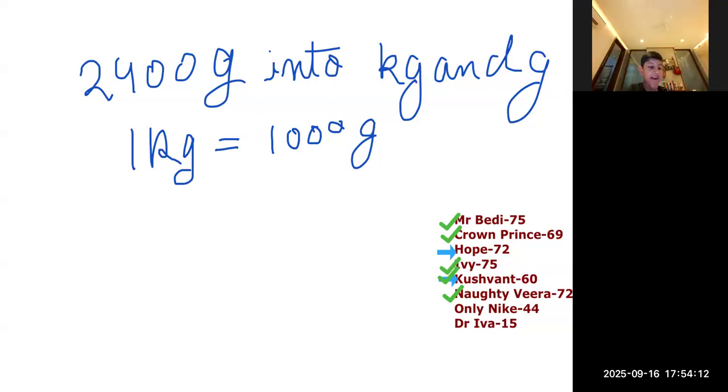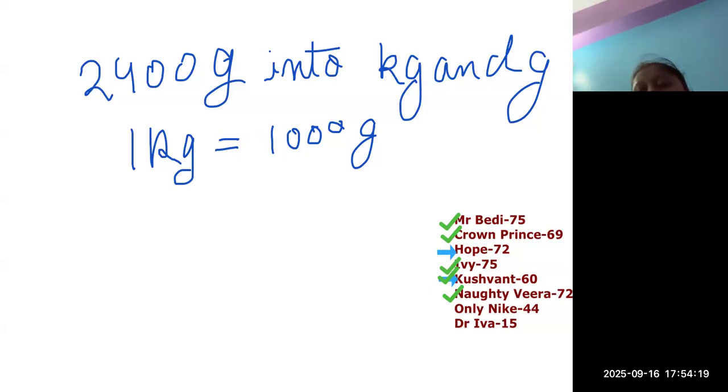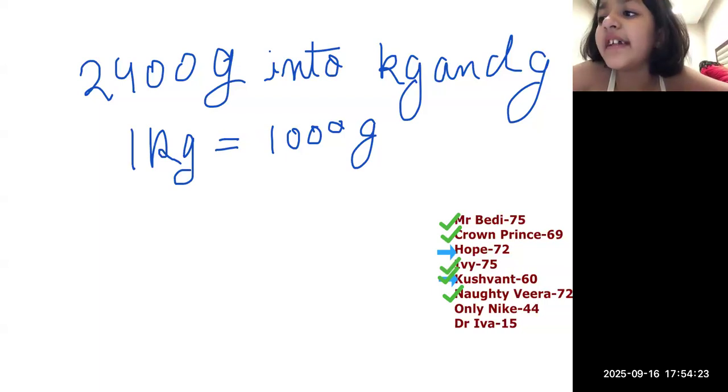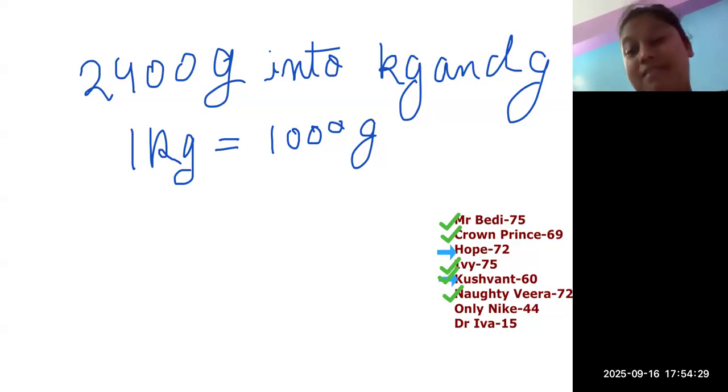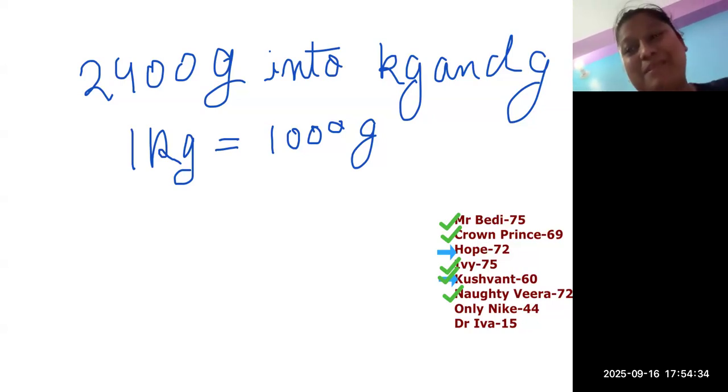I will get a kidzo. No, Crown Prince Hope, never ever. Check your answer. You did some mistake. This is not fair. I found the correct answer, but ma'am has put the arrow. I don't know why. Maybe there must be something fishy in your answer. That's why ma'am has put the arrow.